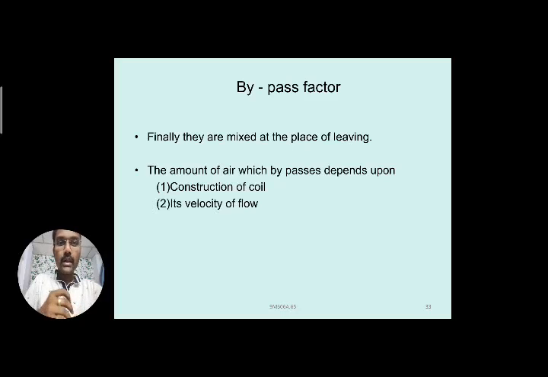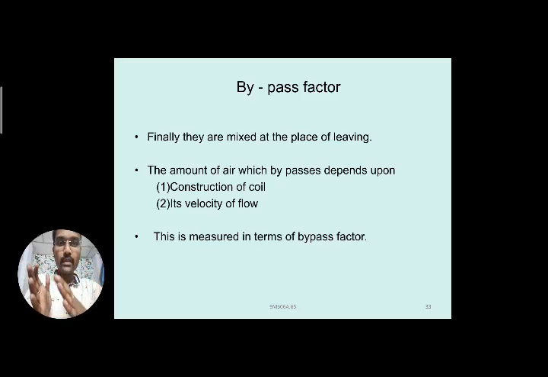One is the construction of the coil, how the coil is constructed, and the other is the velocity of flow, how much velocity the air has while passing over the heating coil. If the velocity is very high, then more air will be bypassed.